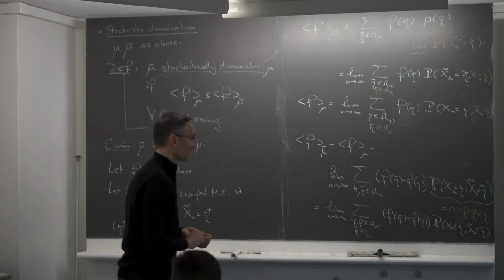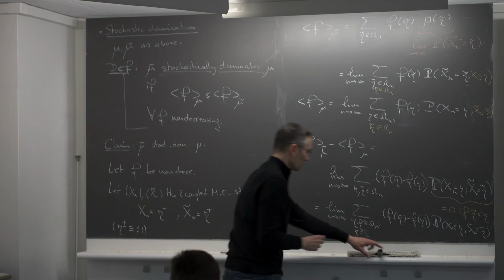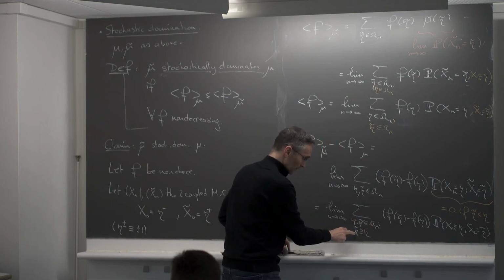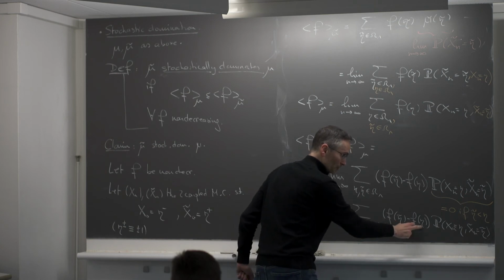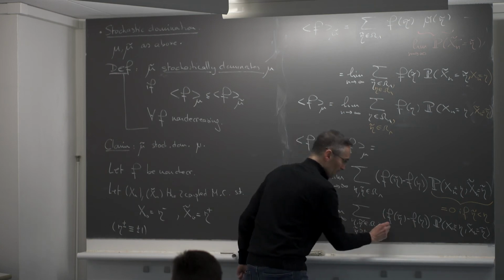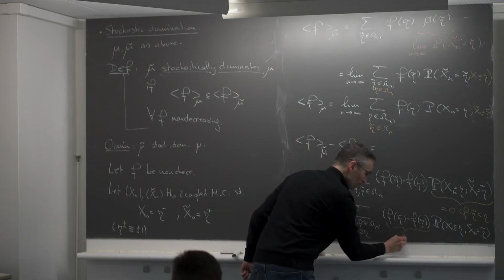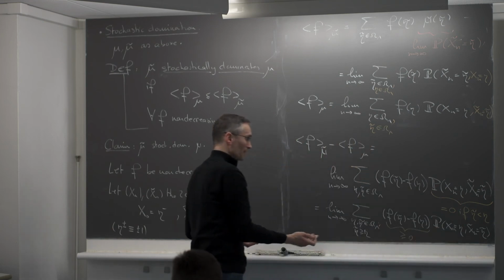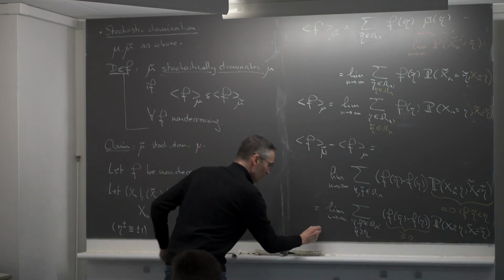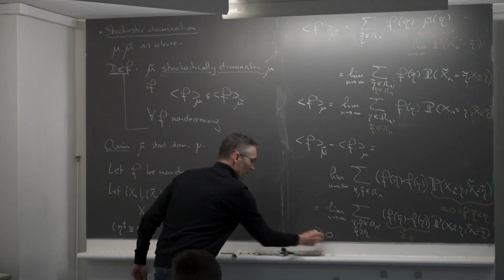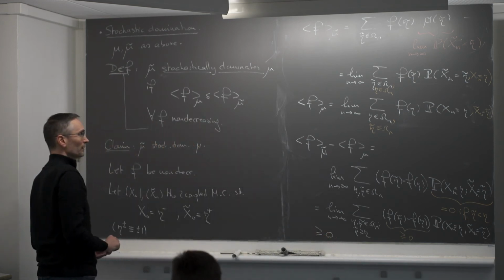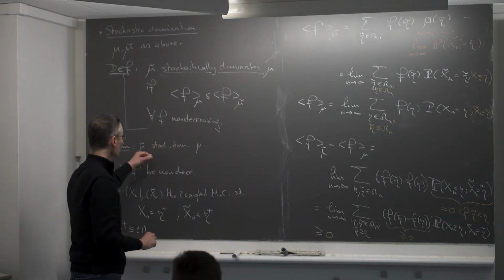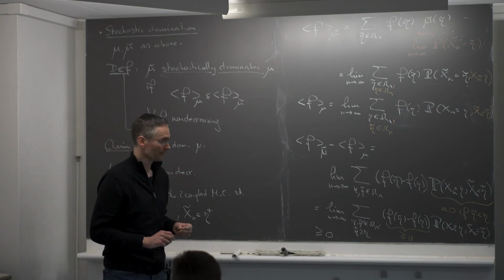Okay, not done anything special, but now it's over because if eta tilde is larger than eta, f of eta tilde is larger than f of eta because f is non-decreasing. So this is greater or equal 0. This is a probability, so everything is non-negative, so you get that this is greater or equal 0. Okay. So this proves that indeed mu tilde stochastically dominates mu.